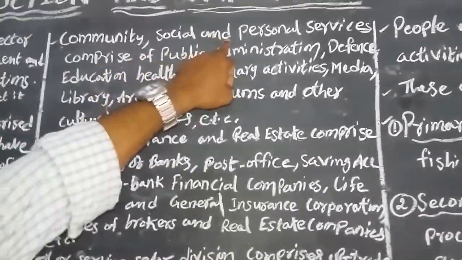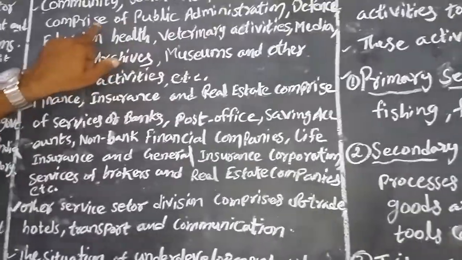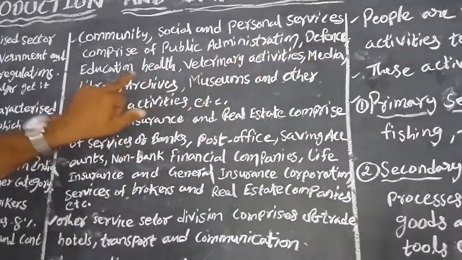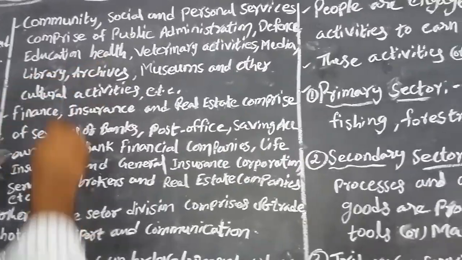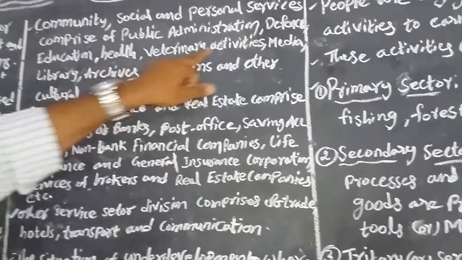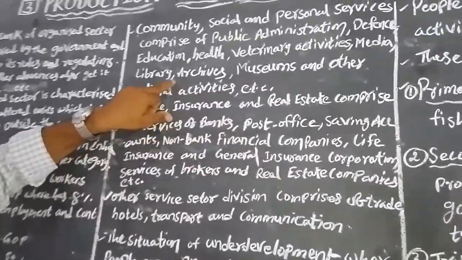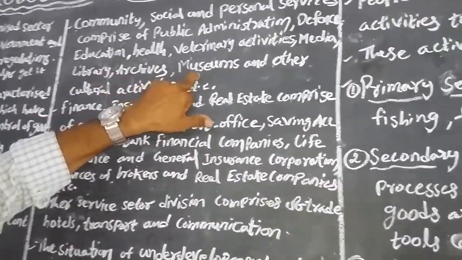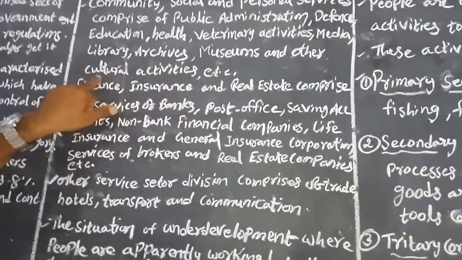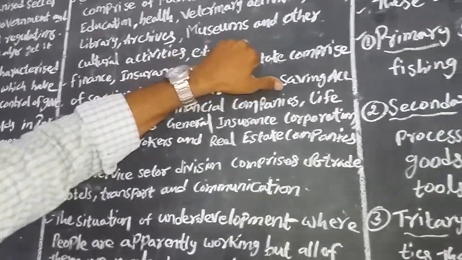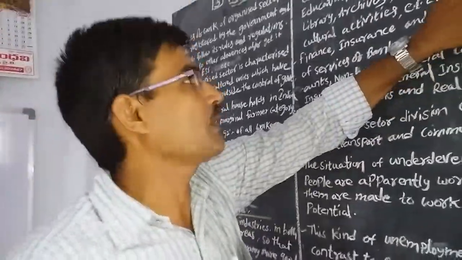And also the community, social and personal services, compared to public administration, defense, education, health, veterinary, media activities, library, archives, museums and other cultural activities, etc. are also performed by people in our country.